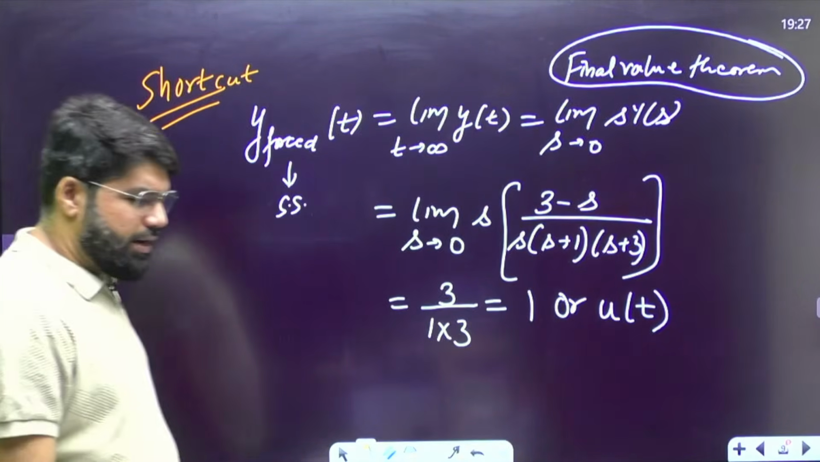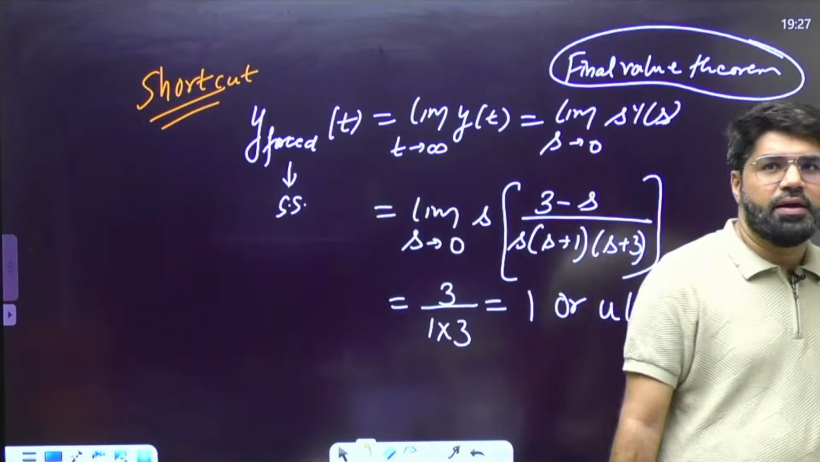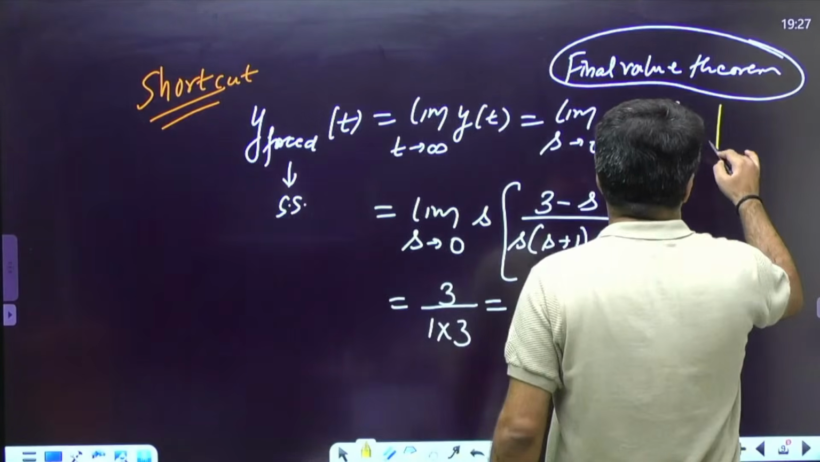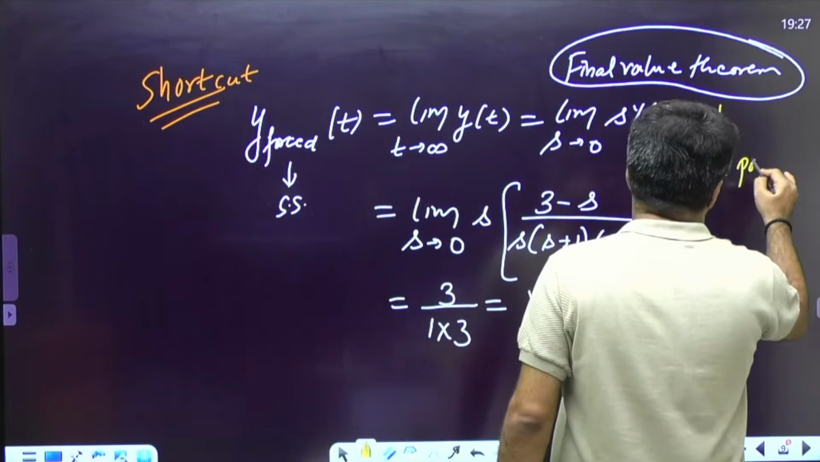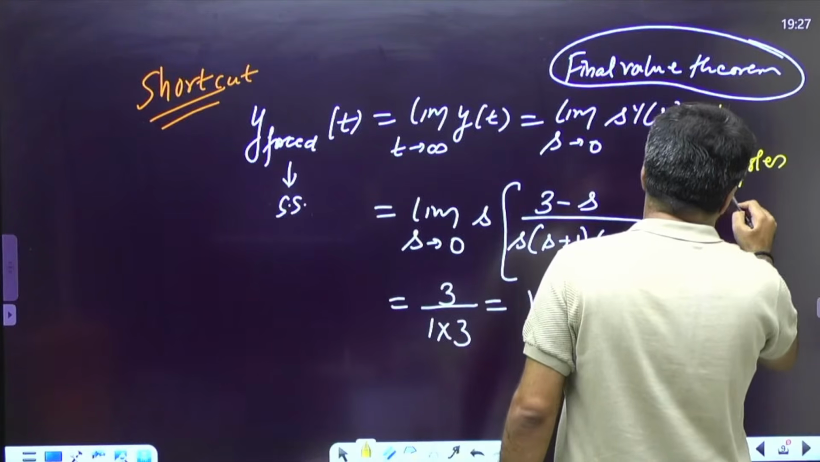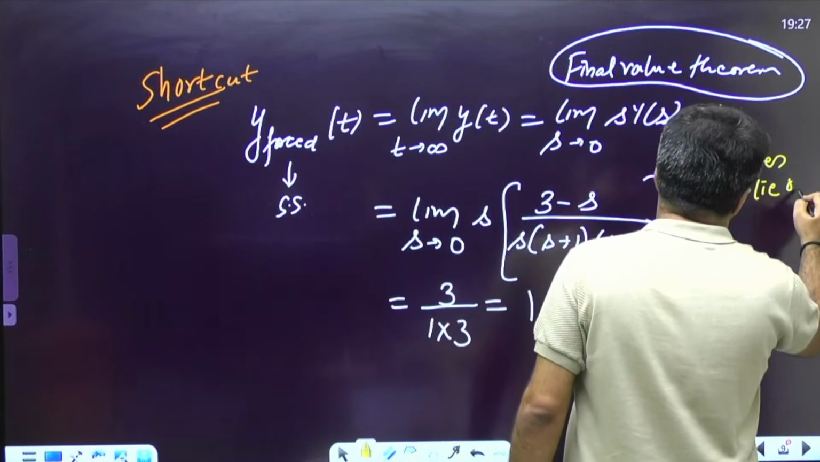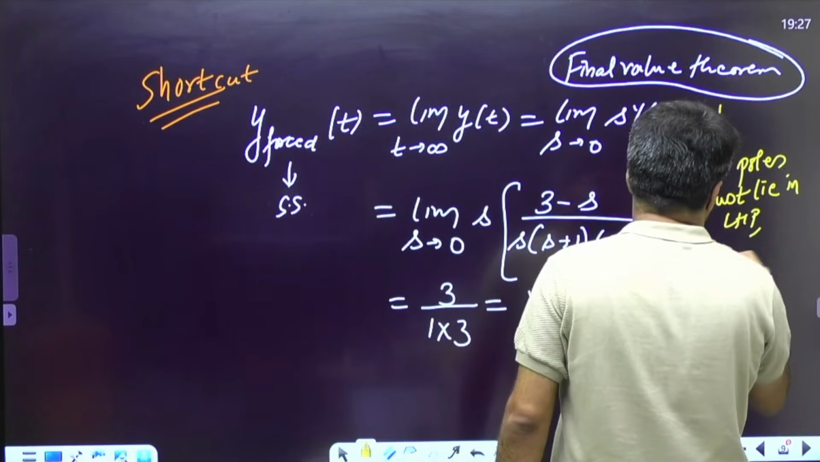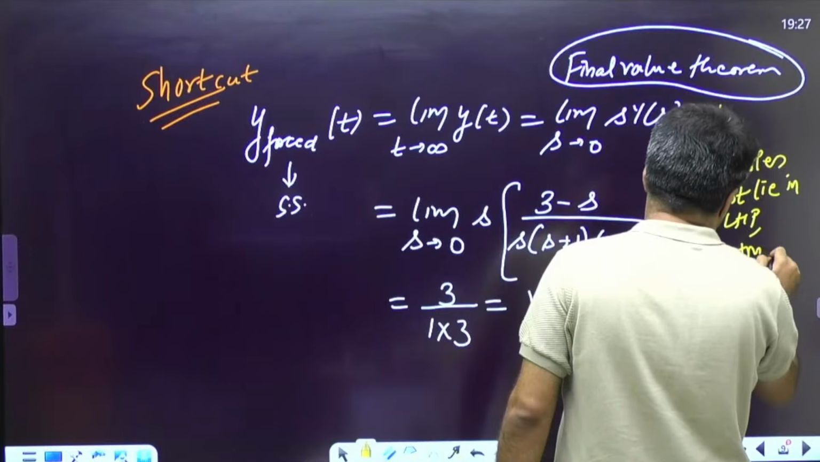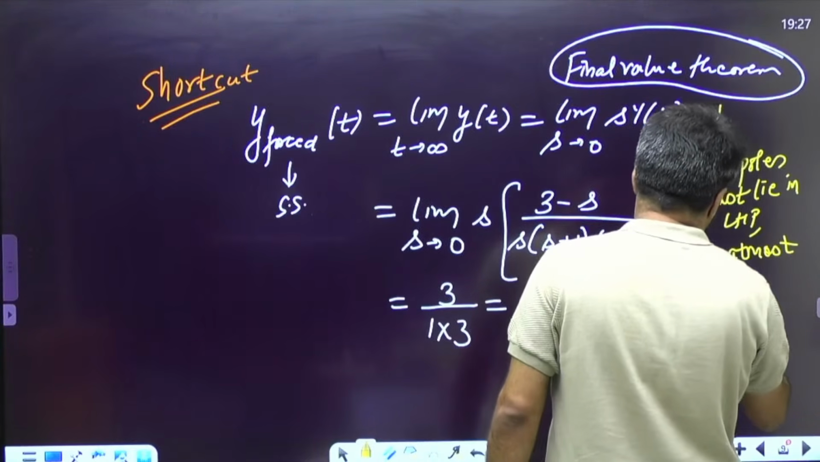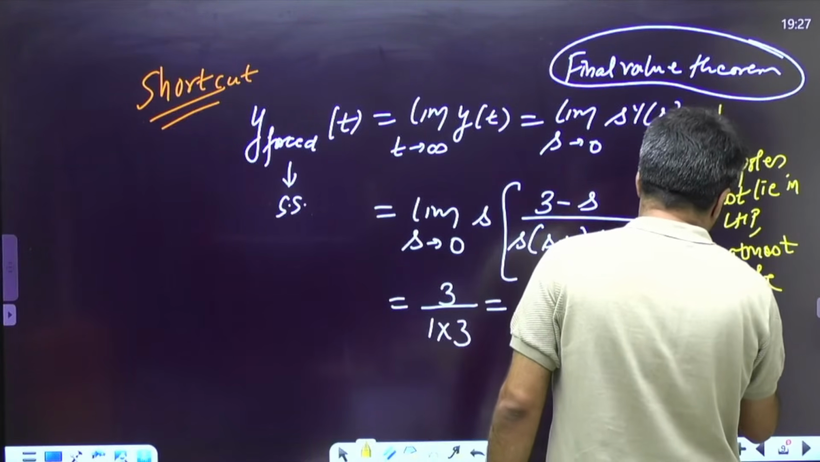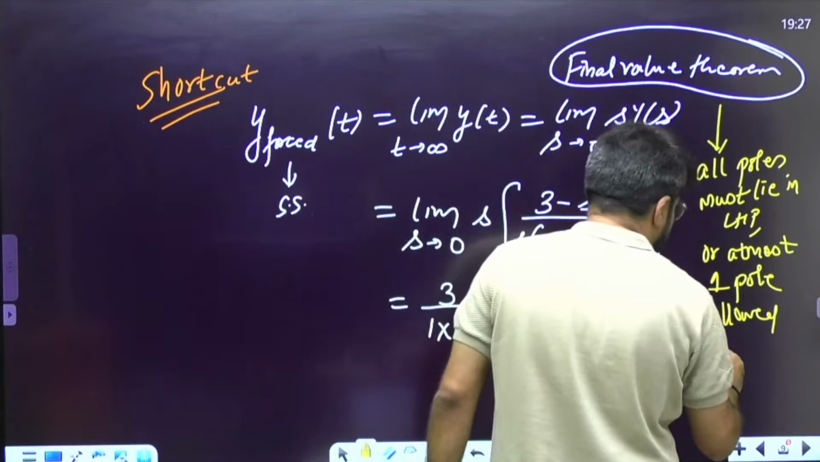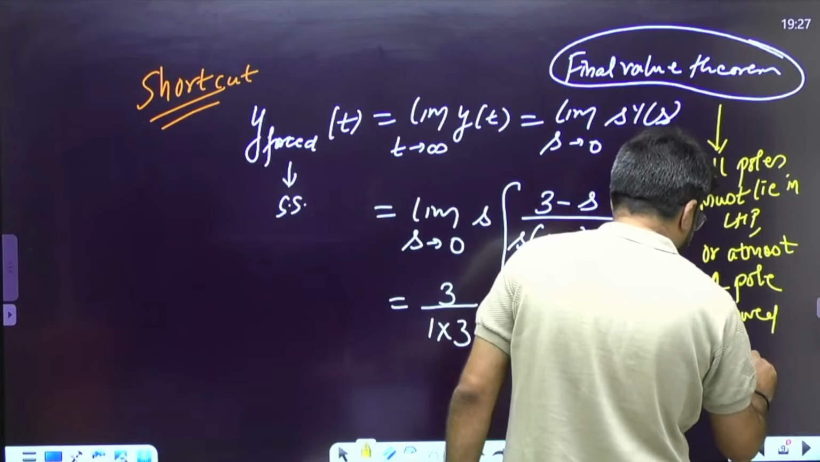Rather, apply the direct final value theorem here. But you should know the condition for the final value theorem: to apply the final value theorem, all poles must lie in the LHP, or at most one pole is allowed at the origin. There was one pole at the origin, that is okay, and the other poles are at minus 1 and minus 3. At most one pole is allowed at the origin.